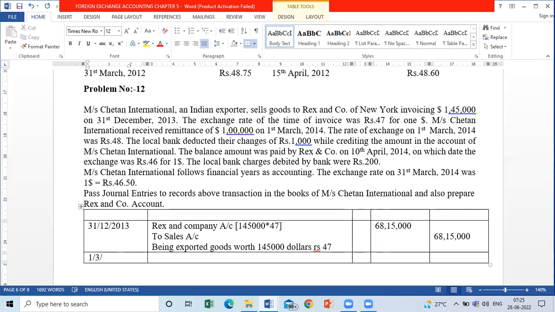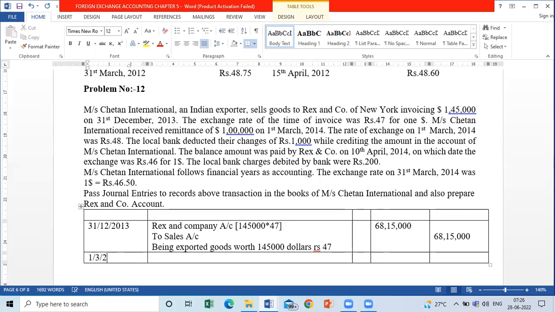आगे लाइन पढ़ता हूं मैं. The local bank deducted rupees 1,000 while crediting the amount in the account of Chetan International. I will call this the brokerage and the commission charged by the bank for converting foreign currency into Indian currency. How much amount was deducted by the bank? 1,000 rupees. Technically, अगर bank charges नहीं दिया तो entry क्या आता है?